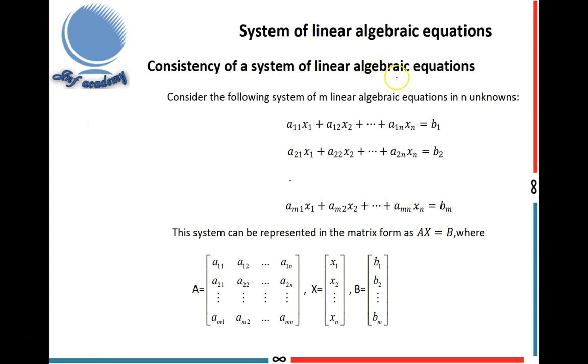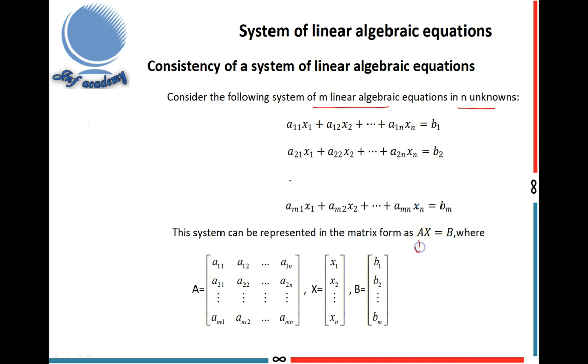System of linear algebraic equations. First, I tell the consistency of a system of linear algebraic equations. I consider m linear algebraic equations in n unknowns, that is a11 x1 plus etc equal to b1. This system can be represented in the matrix form AX equal to B.